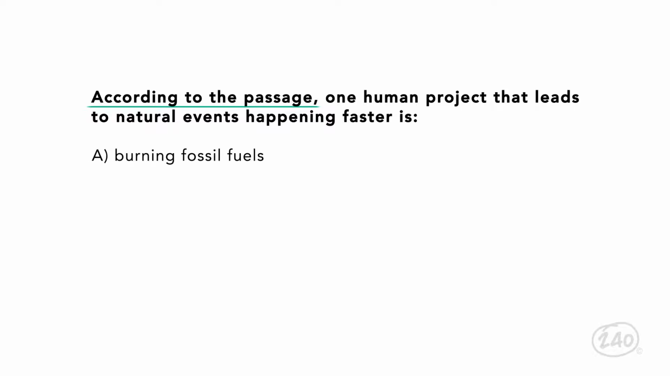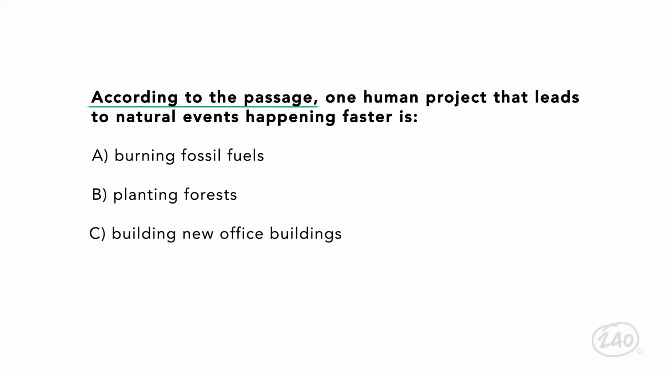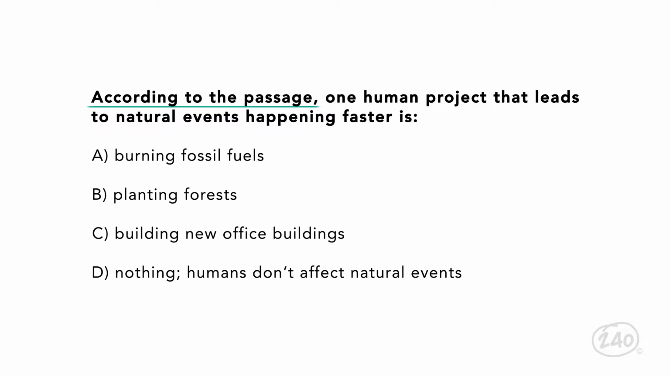A. Burning fossil fuels, B. Planting forests, C. Building new office buildings, D. Nothing. Humans don't affect natural events. Remember, the supporting ideas are stated clearly. Think to yourself, where was project mentioned and what was said about it?